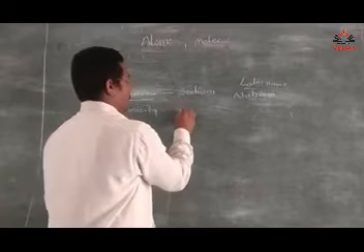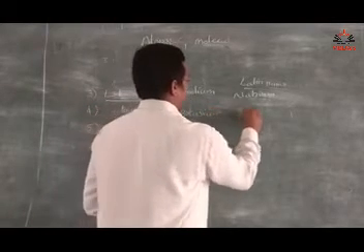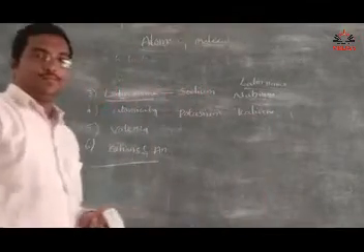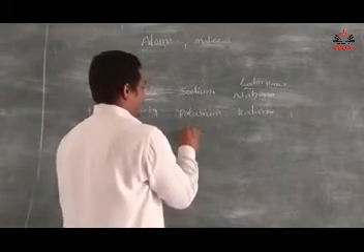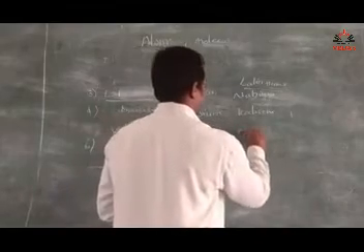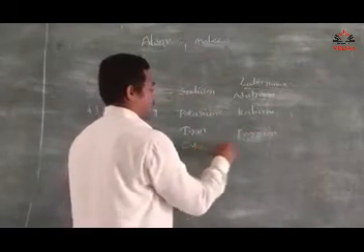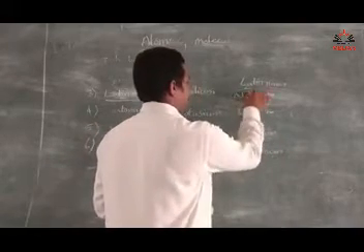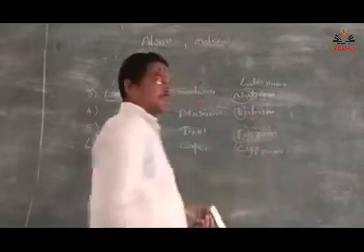Potassium, the Latin name is kalium. Iron, the Latin name is ferrum. Copper, the Latin name is cuprum. So the symbols: sodium Na, potassium K, iron Fe, copper Cu.